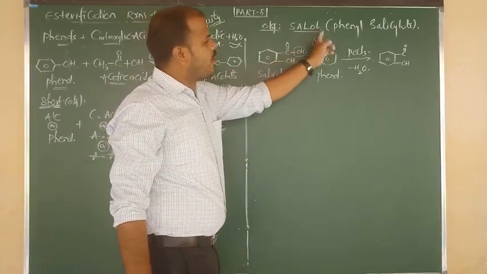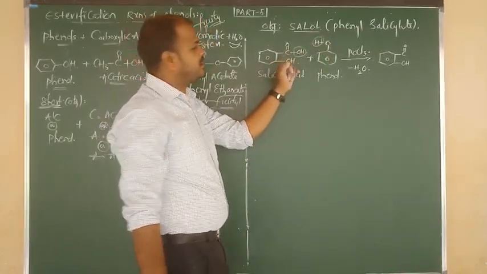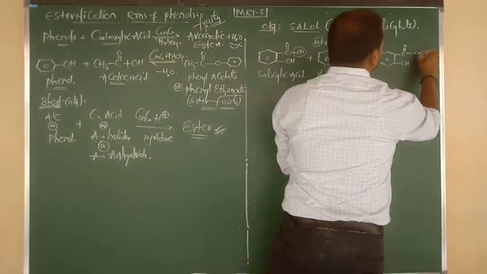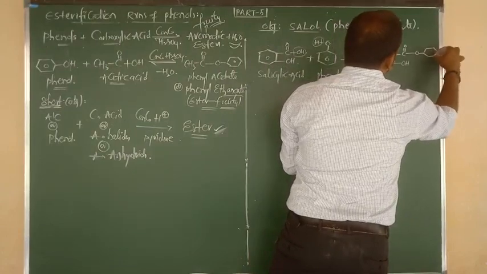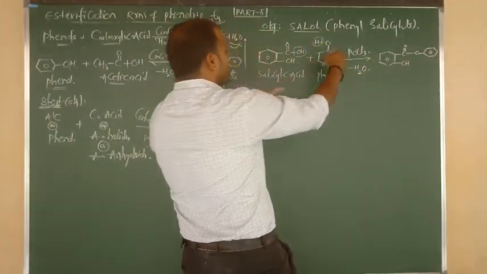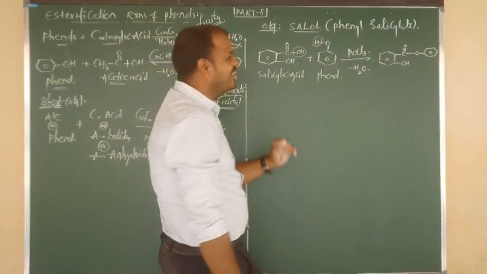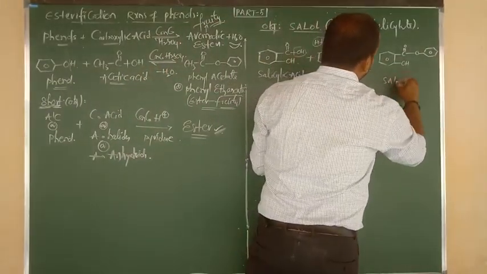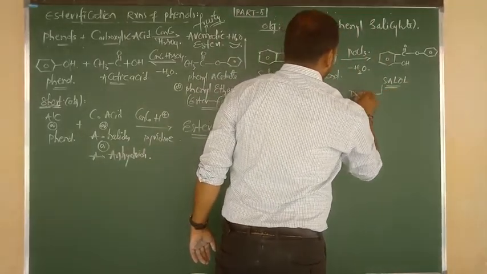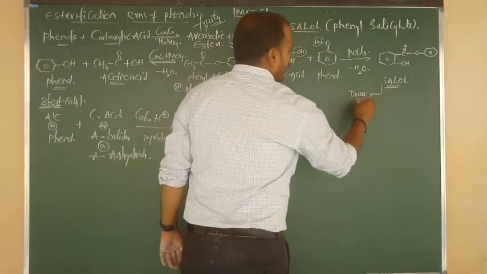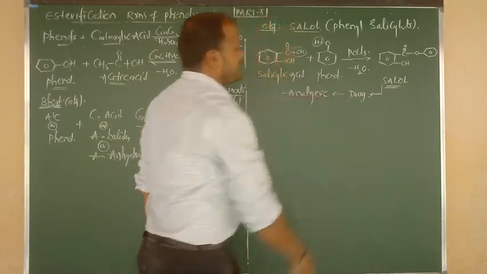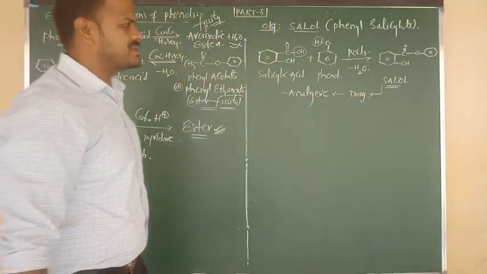So the remaining O carrying a minus attacks upon C plus. So here I am going to write O, but O connected to what group? Benzene group. Yes, O connected to benzene attacks upon salicylic acid. Right? So this is the name of what? Cellulose. Cellulose is a drug or medicine which can be used as an analgesic, a painkiller, which we can use.